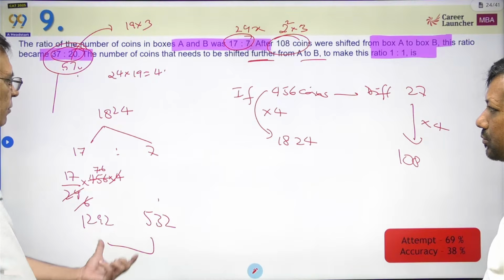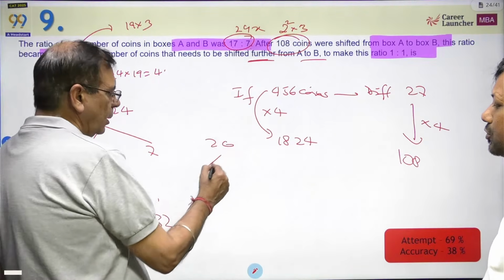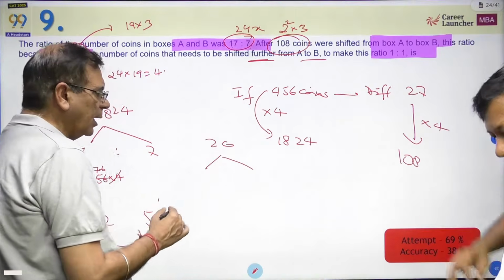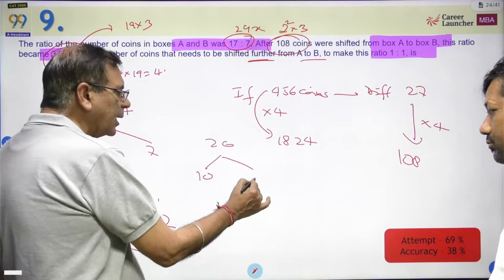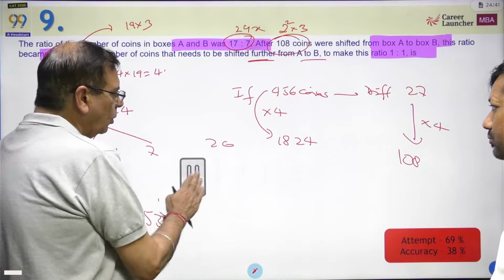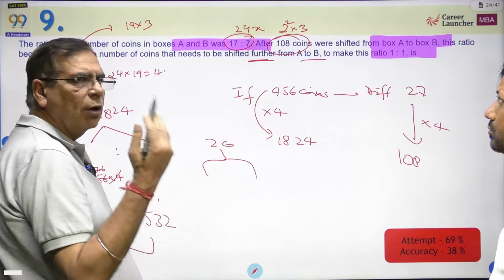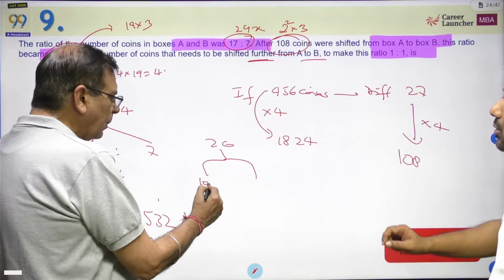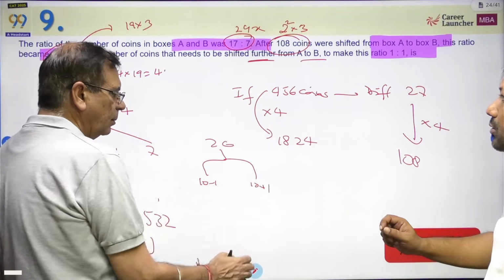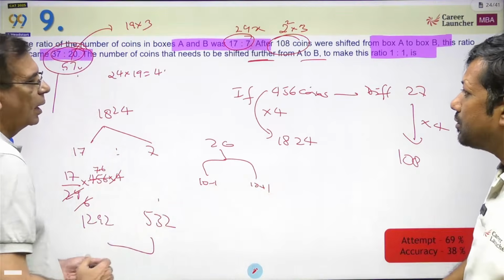Divided by 2 have to be shifted. After all, if I have 20 coins and I want to make both equal, I will split them half and half. If I say there has to be a difference of 2, what will I do? 10 minus 1 and 10 plus 1. Okay. A small mistake. Is there a calculation mistake somewhere?